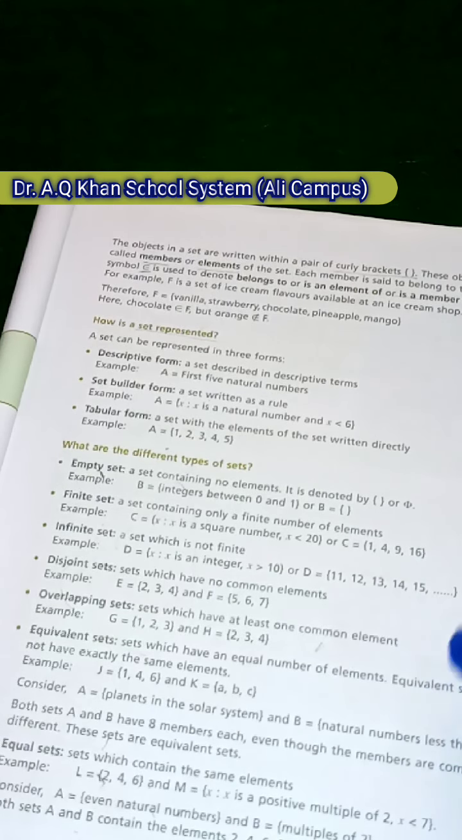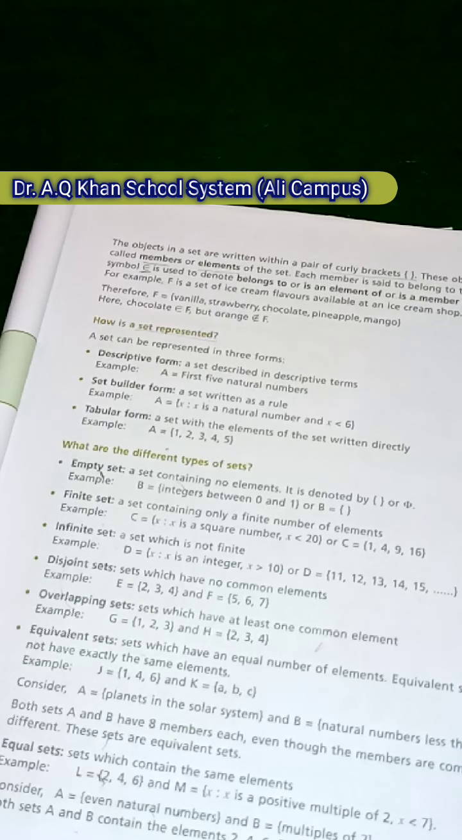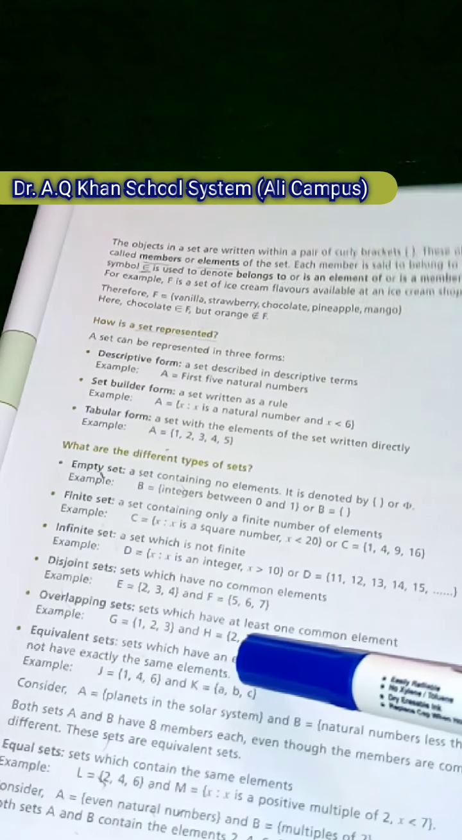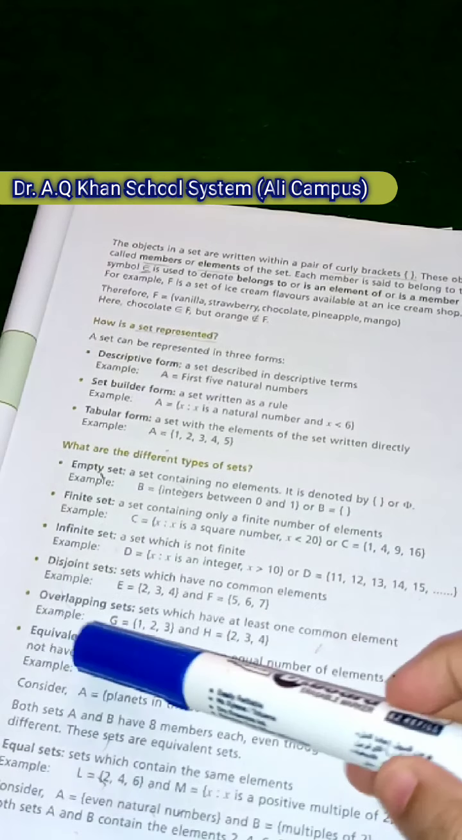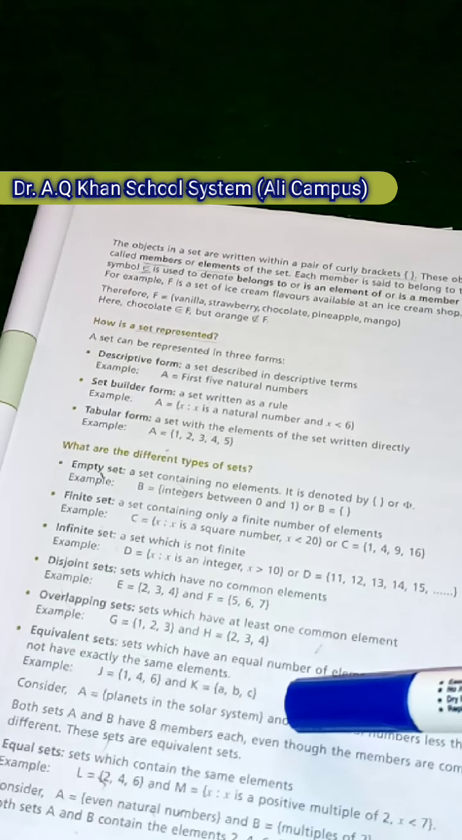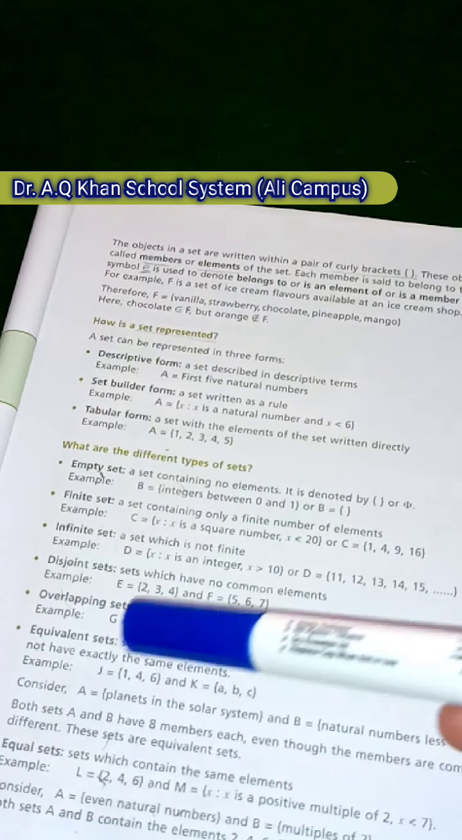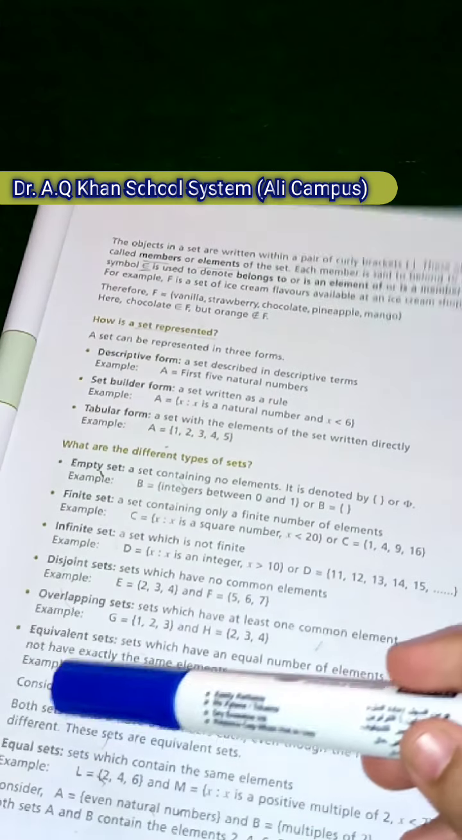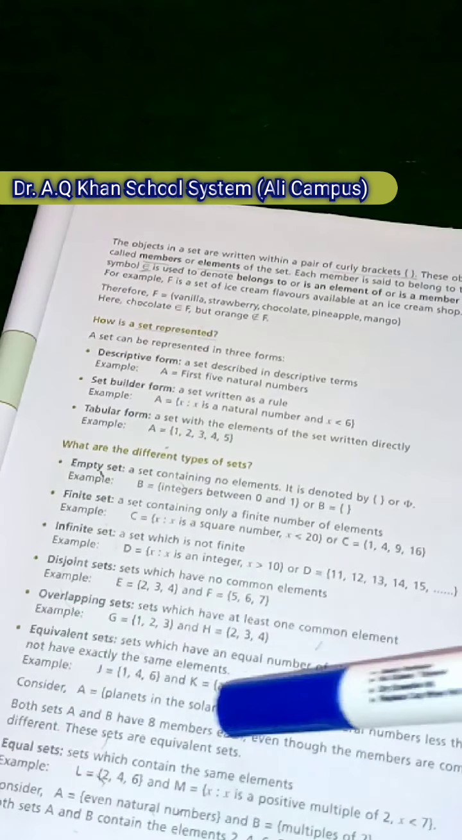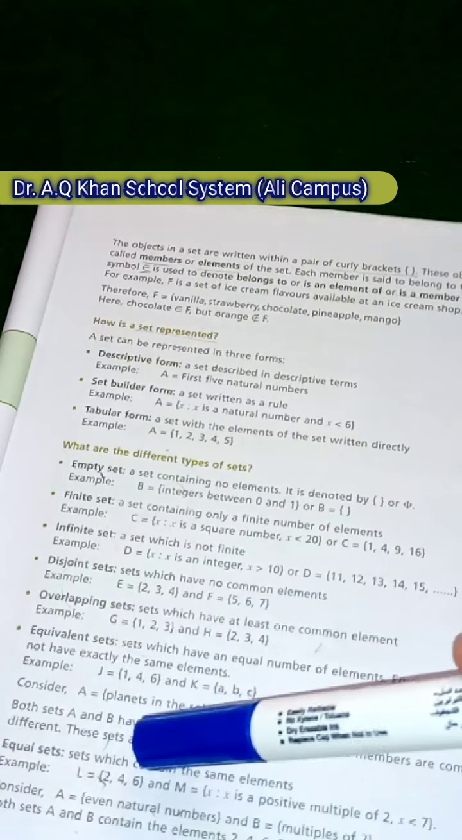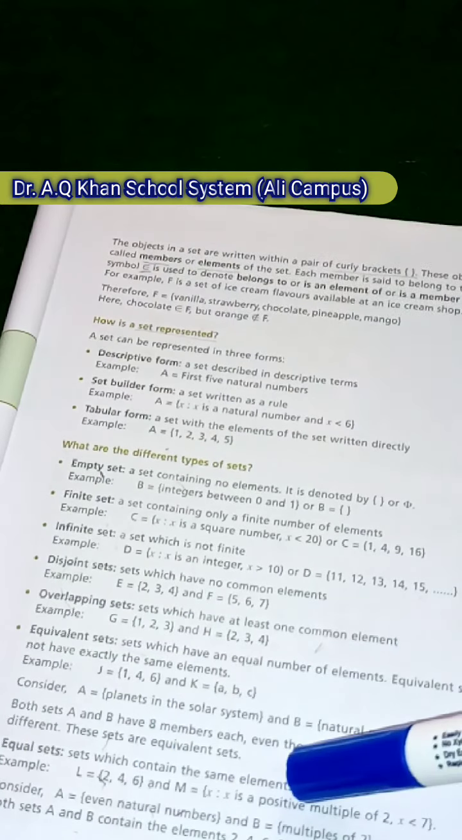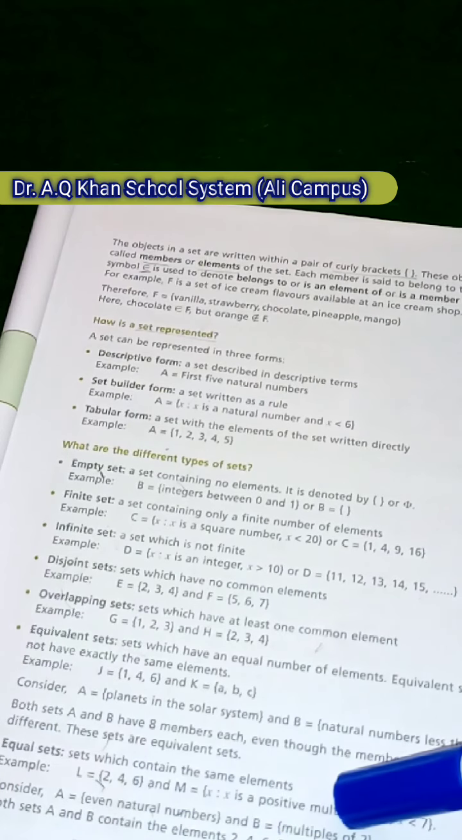there is no restriction that equivalent sets need to have exactly the same elements. An example is also given. Equal sets are those which contain the same elements. An example is also given.